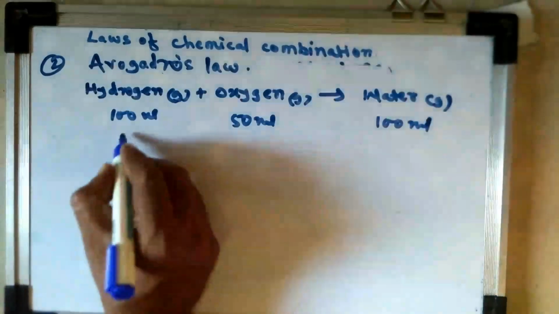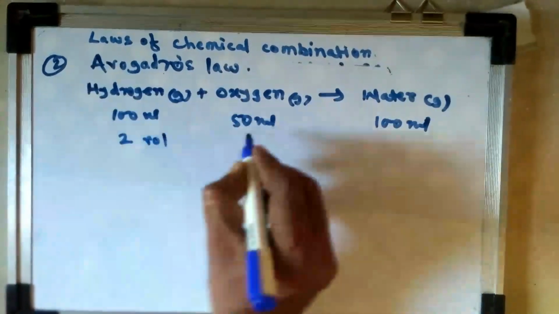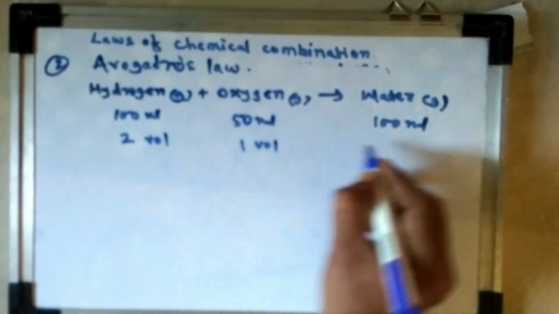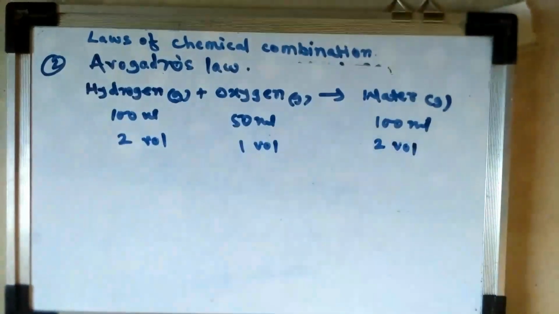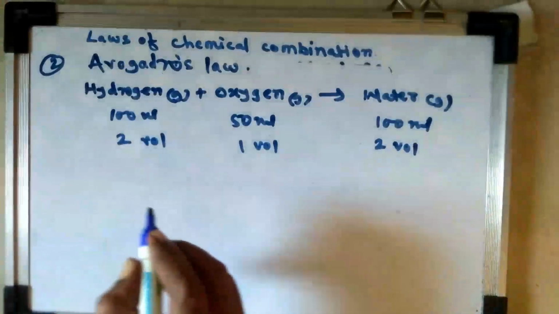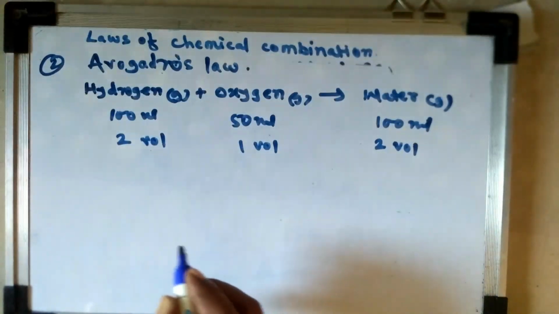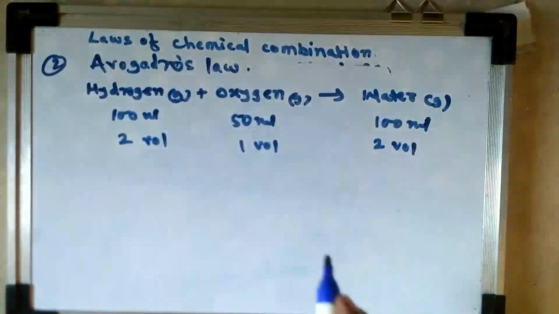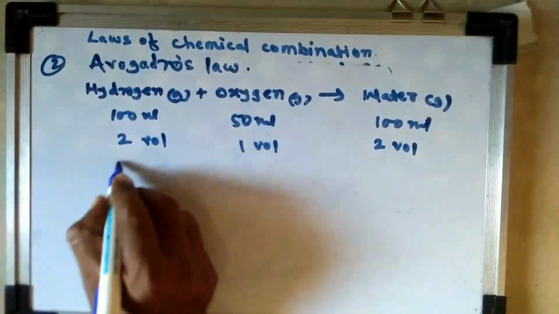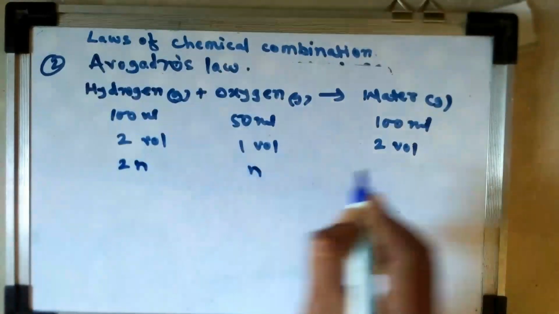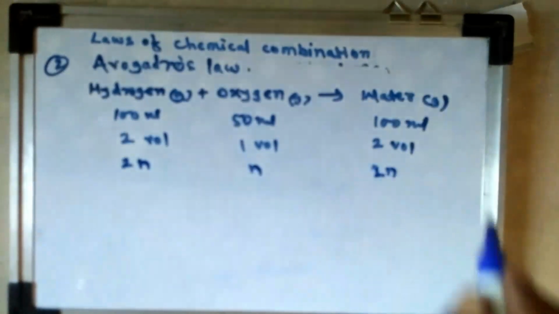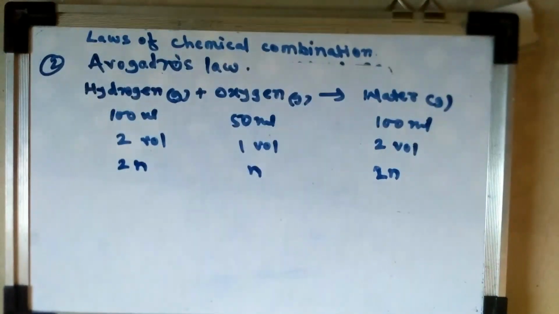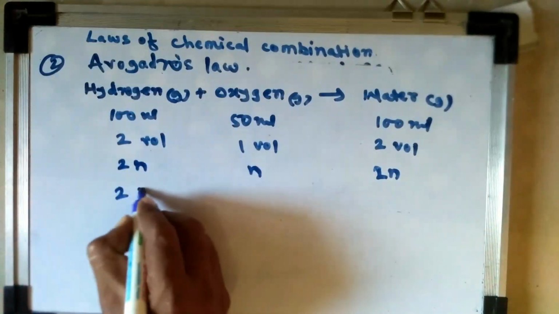That is 2 volumes, 1 volume, and again 2 volumes. According to Gay-Lussac's law, this is 2n molecules, n molecules, 2n molecules.